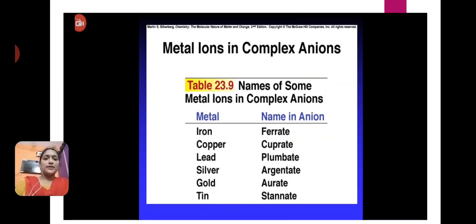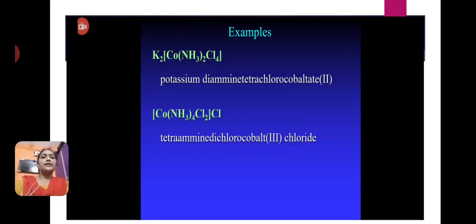In complex compounds, we should write these names: ferrate, cuprate, plumbate, argentate, aurate, stannate, etc.